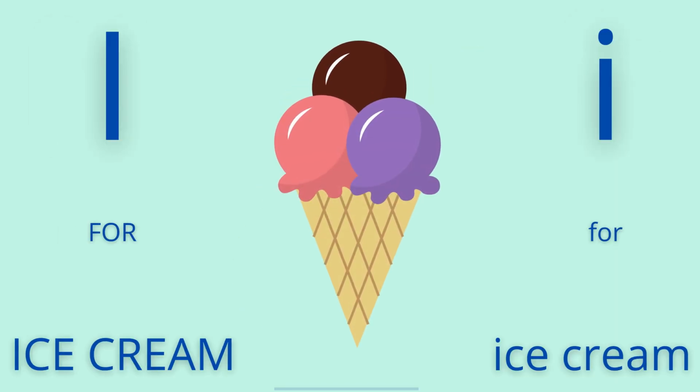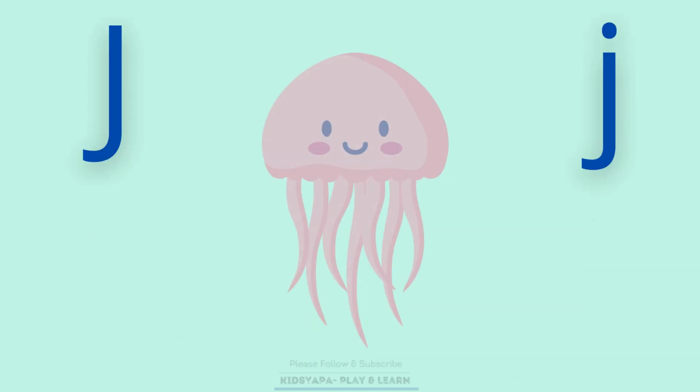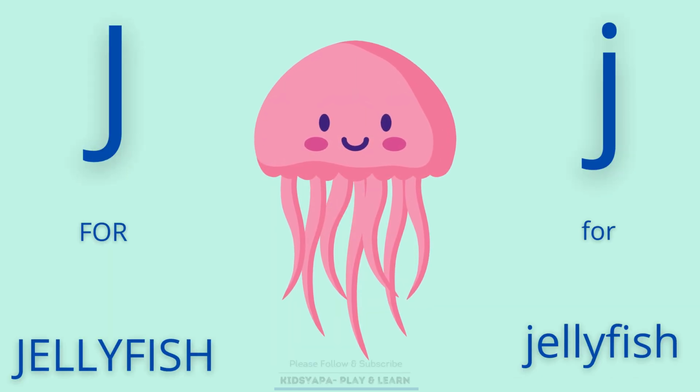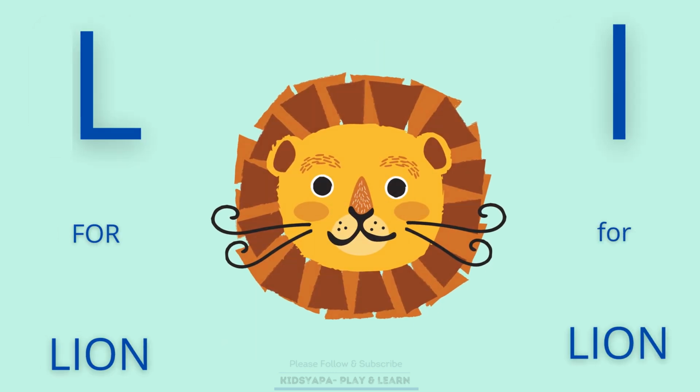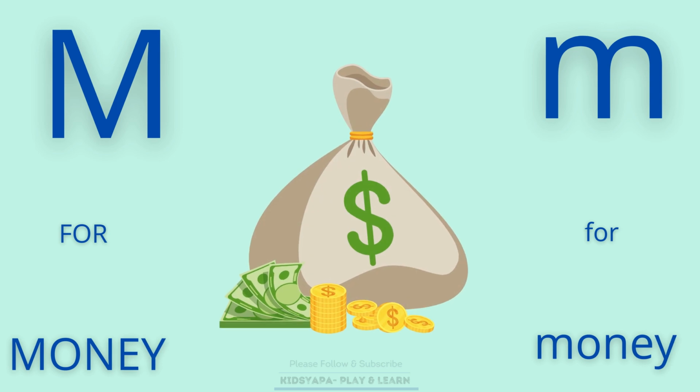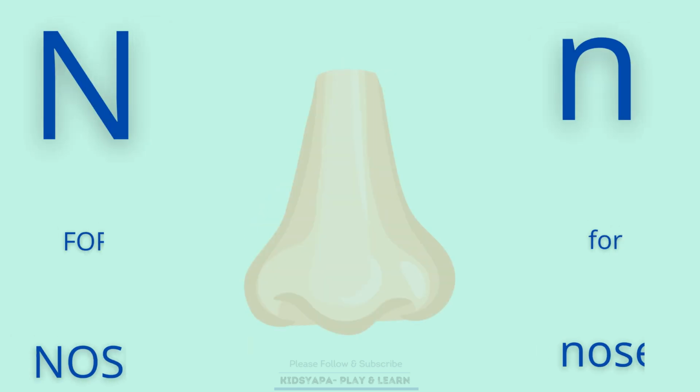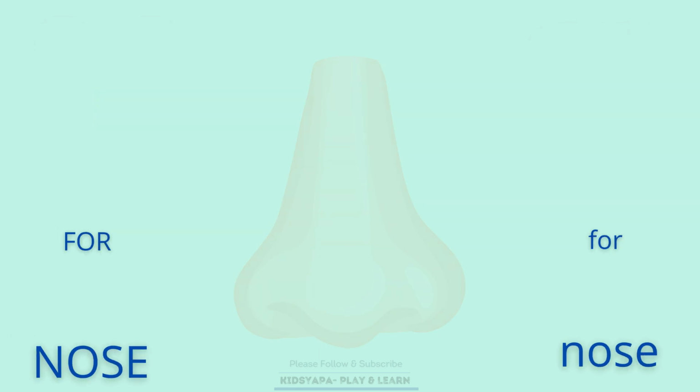H for honey. I for ice cream. J. J for jellyfish. K. K for kite. L. L for lion. M. M for money. N. N for nose.